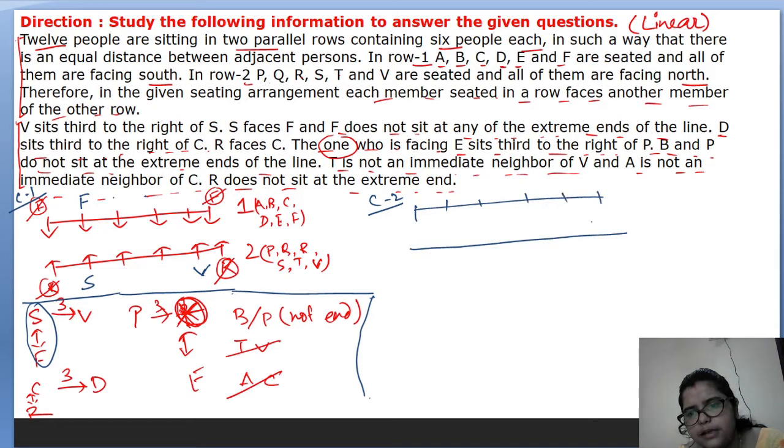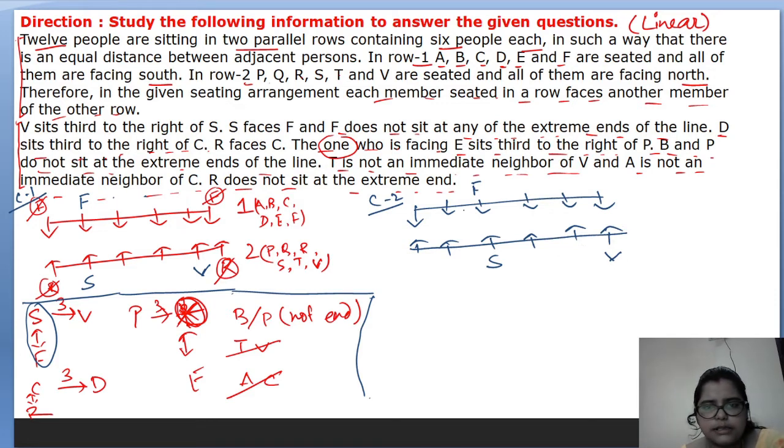1 2 3 4 5 6. So F can sit here also, S can sit here also. How? Because if S sits here, then the third to the right of S, there is also a place, that is V. There is also the place of V. So this is case 1, this is case 2. Next, this one is done.